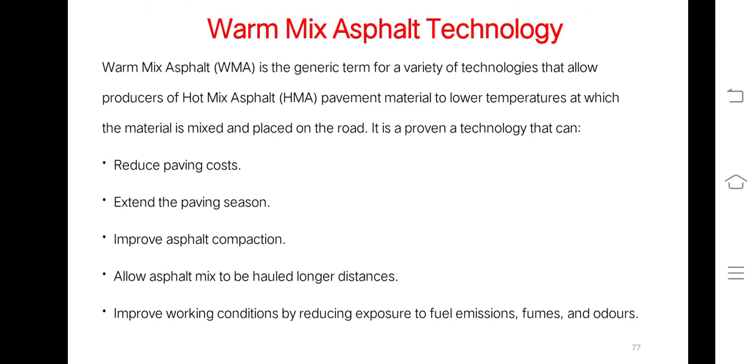Now let us focus on warm mix asphalt technology. Warm mix asphalt is a generic term for a variety of technologies that allow the producer of a hot mix asphalt pavement material to lower the temperature at which the material is mixed and placed on the road. It is a proven technology that can reduce the paving cost, extend the paving season, improve asphalt compaction, allow the asphalt mix to be hauled longer distances, and improve working conditions by reducing exposure to fuel emissions, fumes, and odor.